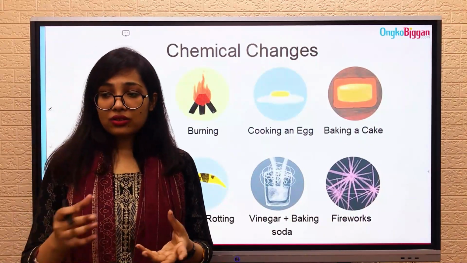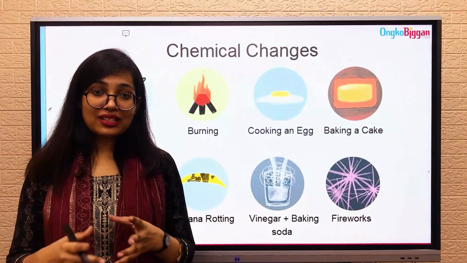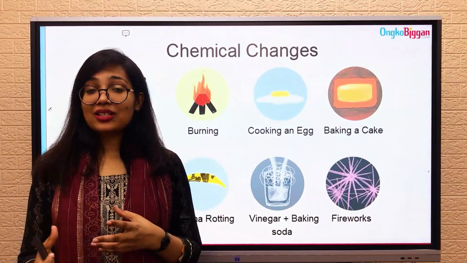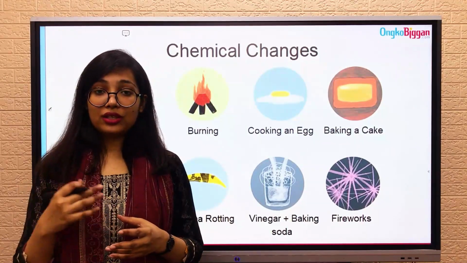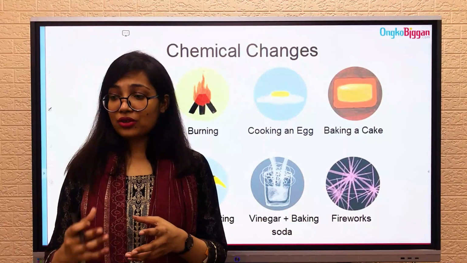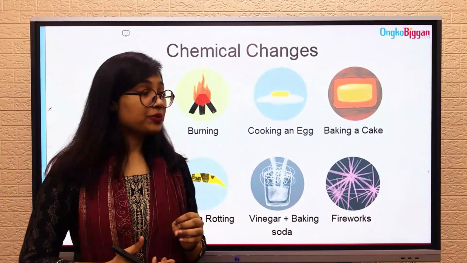Why does this happen to iron? Because of a chemical reaction. The iron reacts with the oxygen of the environment, and that's how iron rust is created. So the creation of iron rust is a chemical change.